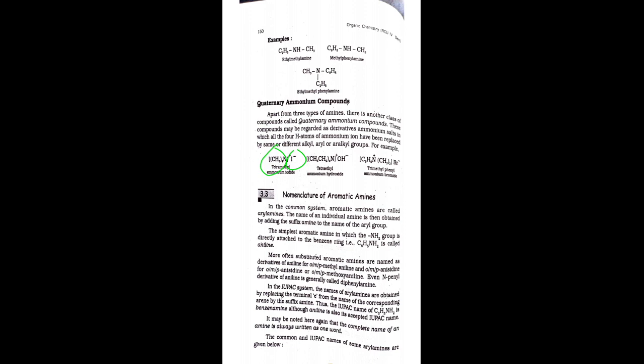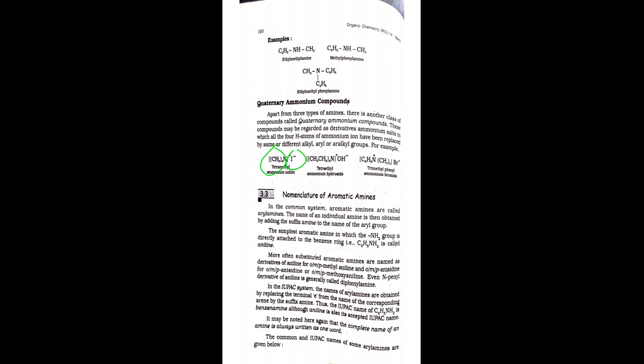The name of an individual amine is then obtained by adding the suffix amine to the name of the aryl group. For example, the simplest aromatic amine, in which the NH2 group is directly attached to the benzene ring, is an aryl amine and is called simply aniline.